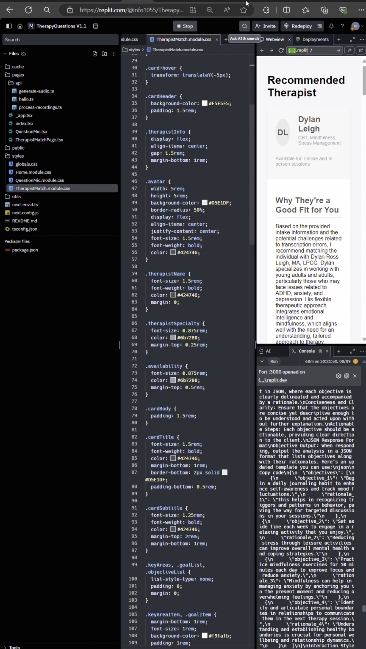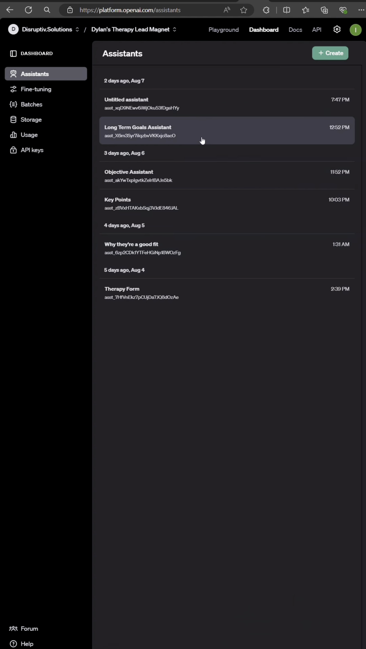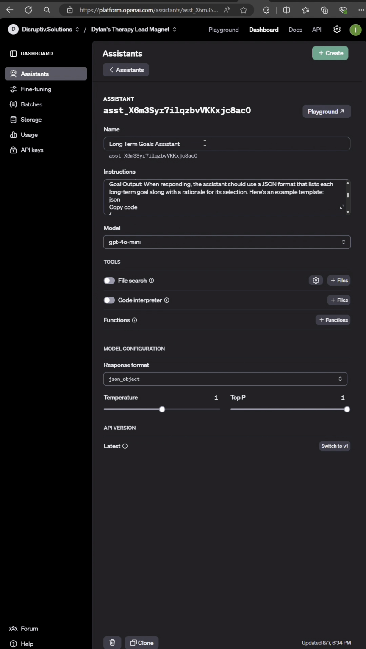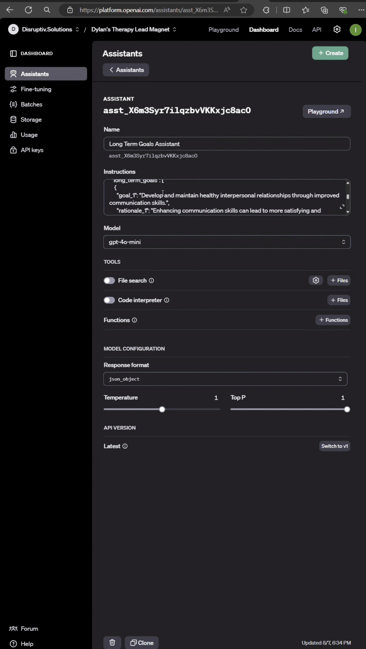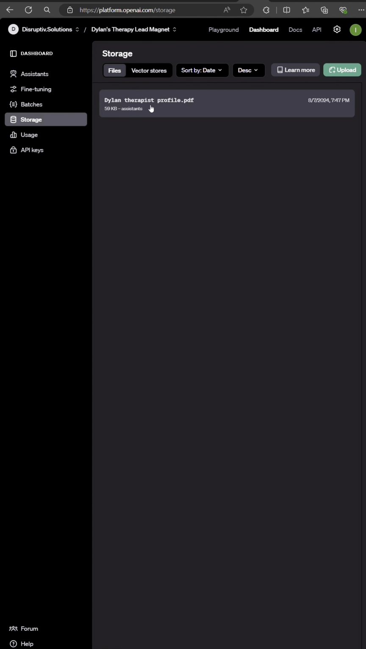This is where I built the assistants out. You can come in here and prompt, like, okay, the long-term goals section, this is where I told it what I wanted. And then I told it how to format the output. I also added profiles for the different therapists that would be queried against to give the user the right therapist that they're looking for.